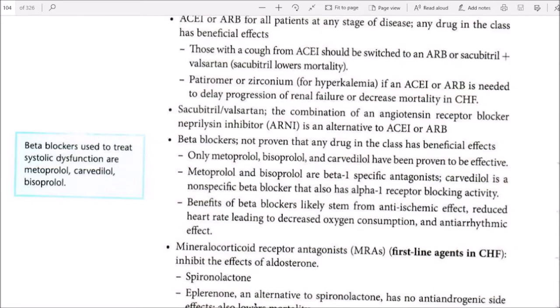Metoprolol and bisoprolol are beta-1 specific antagonists. Carvedilol is a non-specific beta blocker that also has alpha-1 blocker activity. Benefits of beta blockers likely stem from anti-ischemic effects, reduced heart rate leading to decreased oxygen consumption, and antiarrhythmic effects.